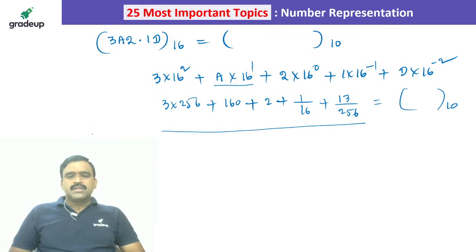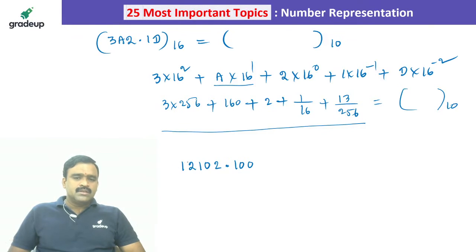So that's how we convert from any number system, even a base 3 number system. A base 3 number is, for example, 12102.100. Zeros on the right side have no value for the fraction part, and zeros on the left side have no value for the integer part. Now if you convert this base 3 number into decimal, this is also simple.